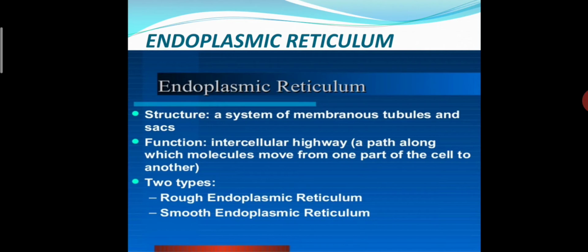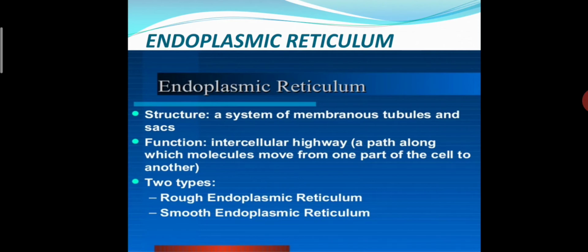In the same way in the cell, this is the one path along which all the molecules move from one part of the cell to another, or we can say that it helps in transport of substances within the cell.